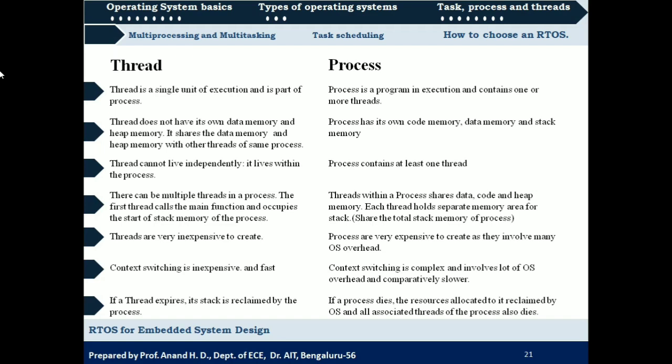Why? Because we have seen that a thread is not an independent entity. It always resides in a process. If a process dies, the thread also dies. Okay, so those are the differences between a thread and a process. That is with respect to the concept of task, process and threads.